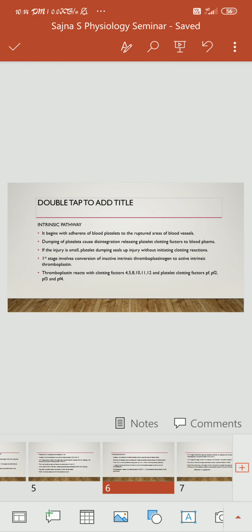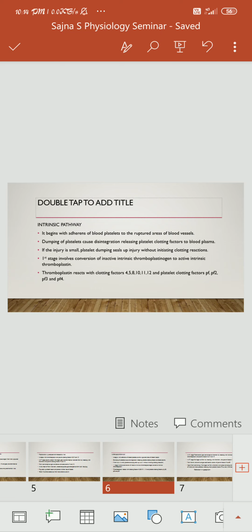The plasma clotting factors with which the thromboplastinogen reacts are the 4th, 5th, 8th, 9th, 10th, 11th and also 12th, and the platelet clotting factors. So there are plasma clotting factors and platelet clotting factors. Platelet clotting factors are PF1, PF2, PF3 and PF4. In the second stage, prothrombin gets converted into thrombin.